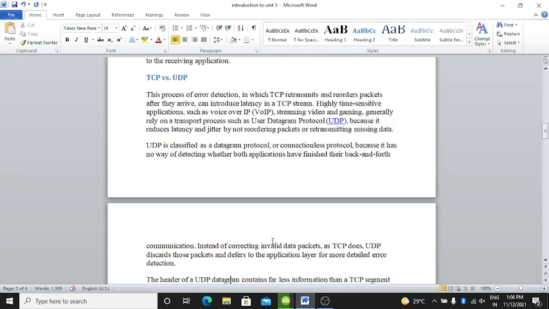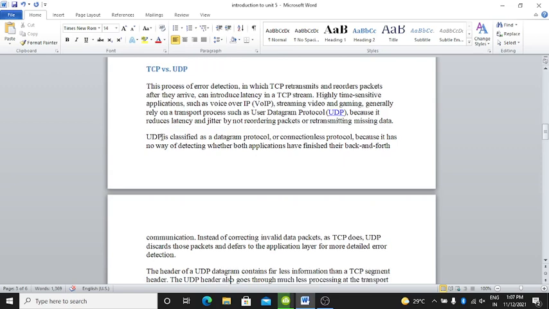Here is the TCP versus UDP. TCP means Transmission Control Protocol and UDP means User Datagram Protocol. Here we have to know the difference between TCP and UDP. We got the concept here. Difference between both: this process of error detection, in which TCP retransmits and reorders packets after they arrive, can introduce latency in a TCP stream.